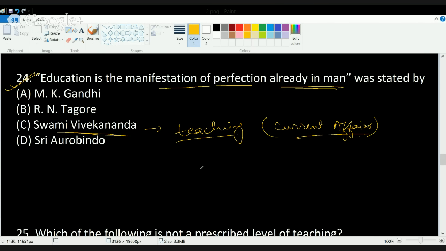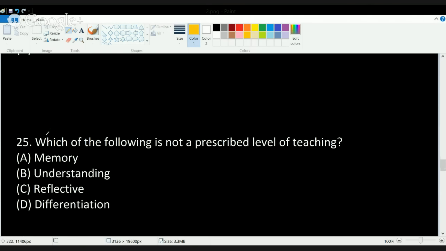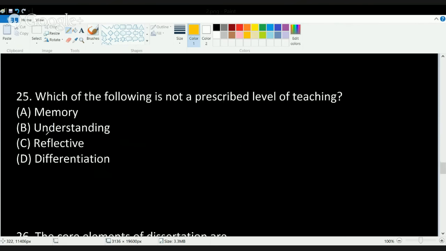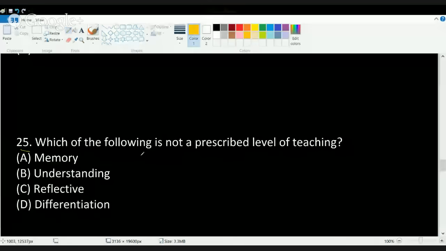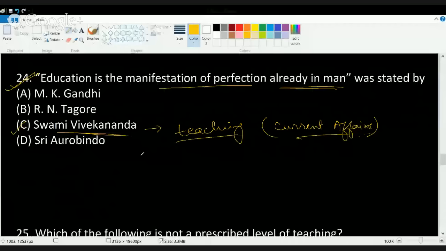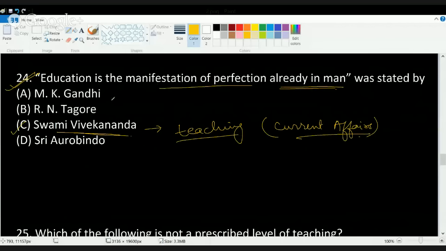So education is the manifestation of perfection already in man is a very famous saying given by Swami Vivekananda. It's a very direct question. Now, to understand question number 25, let's go back to question number 24. If I am giving you the answer Swami Vivekananda, what I am expecting out of you is that you are just cramming it or you must just know it.